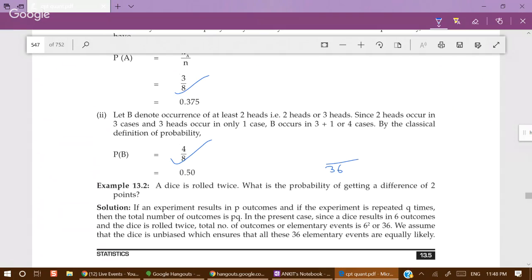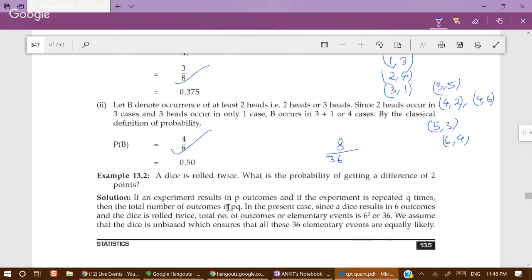What is the probability of getting a difference of 2 points? Difference of 2 points, that means 1 with 3, 2 with 4, 3 with 1 and 3 with 5, 4 with 2 and 4 with 6, and then 5 with 3, and then 6 with 4. 1 2 3 4 5 6 7 8. 8 by 36.